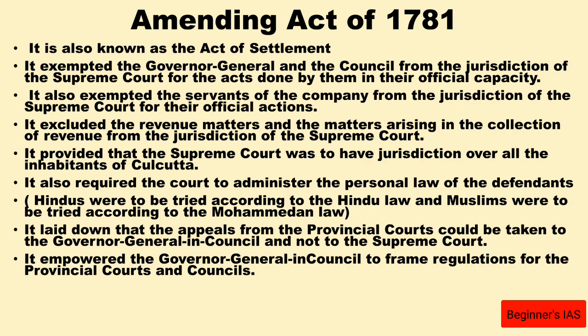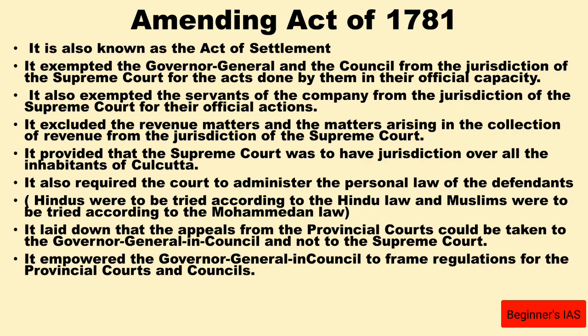This act also laid down that appeals from the provincial courts could be taken to the Governor General in Council. Kindly note this point, this is very important: the appeals from the provincial courts could be taken to the Governor General in Council, not to the Supreme Court. It also empowered the Governor General in Council to frame regulations for the provincial courts and councils.